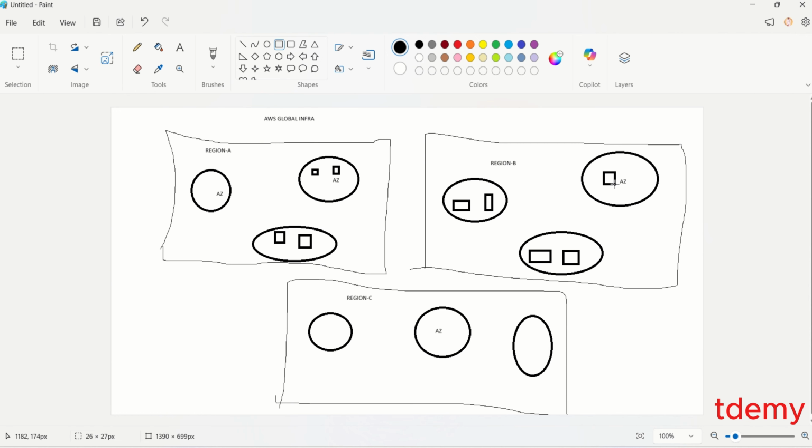So at least two, and even though on my diagram they look as if they are close, you should know that they are not that close. They have been built in a way that in case of any fire or disaster in one data center, it will not affect the second one. So this is what AWS Global Infrastructure is. When AWS goes to a particular place, if they have one or two data centers, they can term it an availability zone.